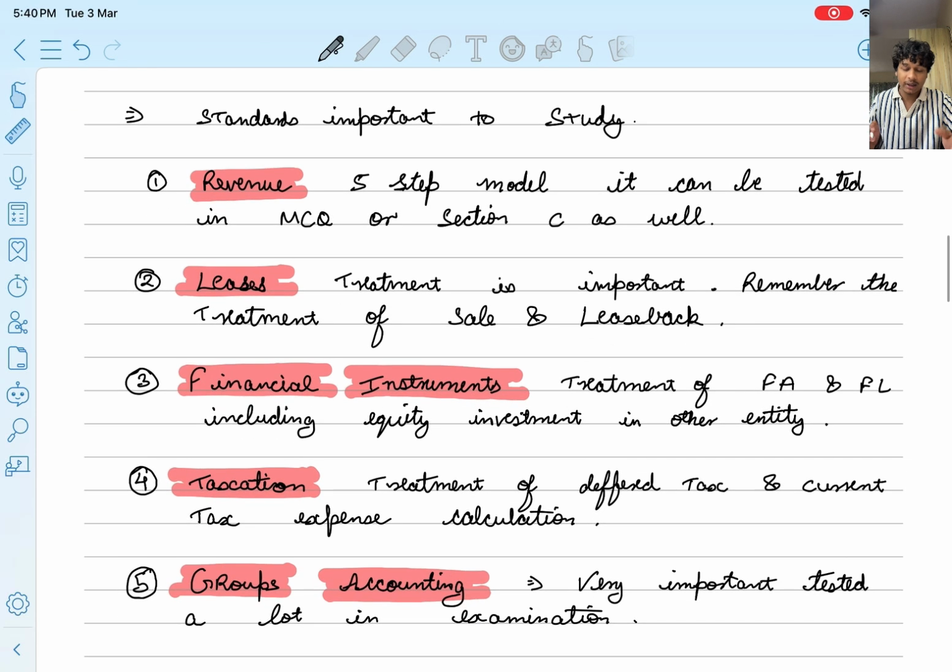Leases also is very important. Sale and leaseback, you should know the treatment of sale and leaseback because it can come in MCQs, and 2 marks are very important for your exams.